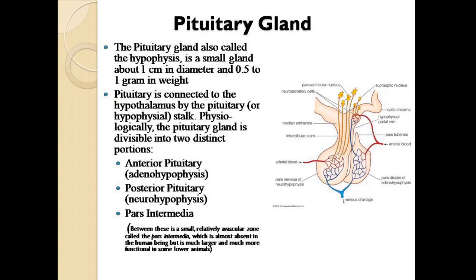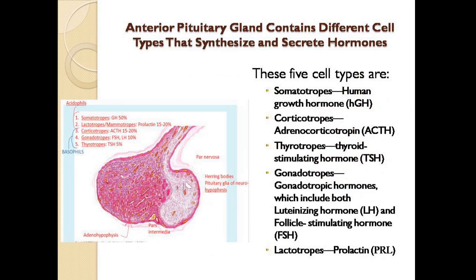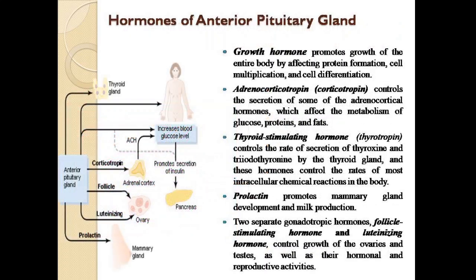Physiologically, the pituitary is divisible into two distinct portions: anterior pituitary, adenohypophysis, and posterior pituitary, neurohypophysis, and pars intermedia. Anterior pituitary gland contains different cell types that synthesize and secrete hormones. These have five types of cells: somatotropes, corticotropes, thyrotropes, gonadotropes, and lactotropes.